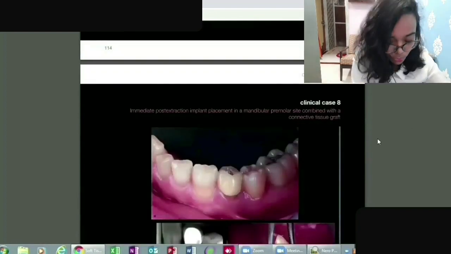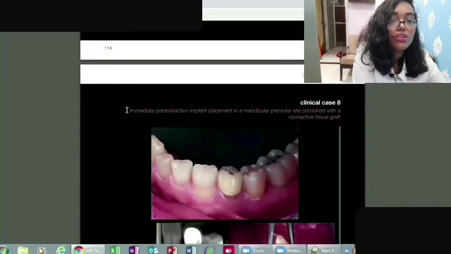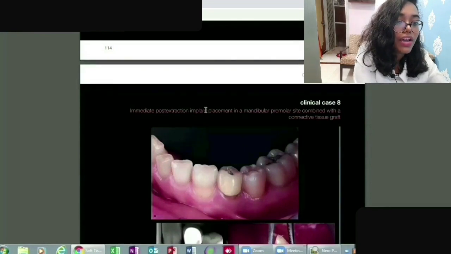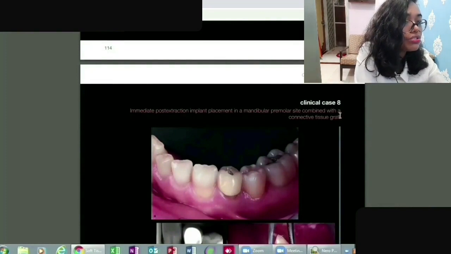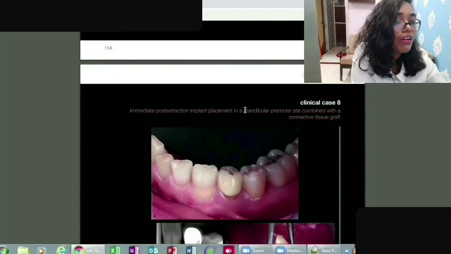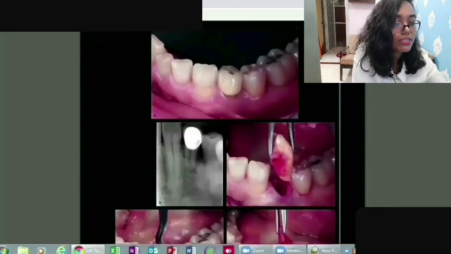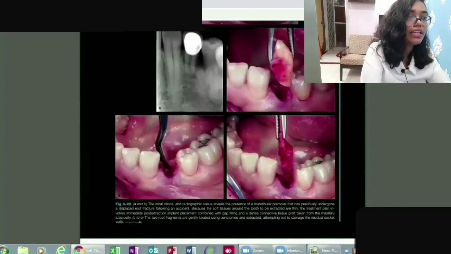So moving forward, case number 8. Immediate post extraction implant placement in a mandibular premolar site combined with a connective tissue graft. So what does that mean? Here they are talking about 2 things. First is the mandibular premolar site, combined with a connective tissue graft. Okay, so let's see this case.